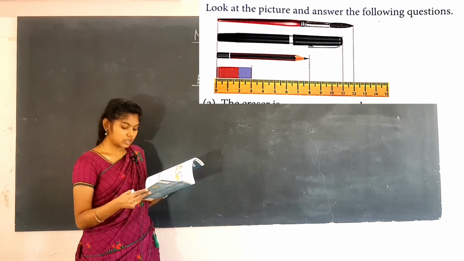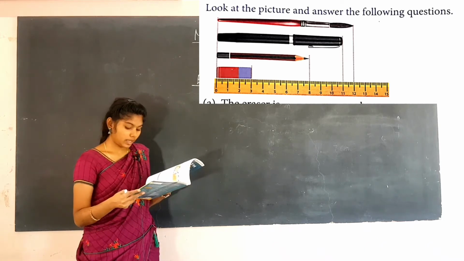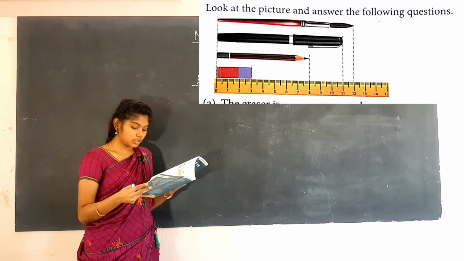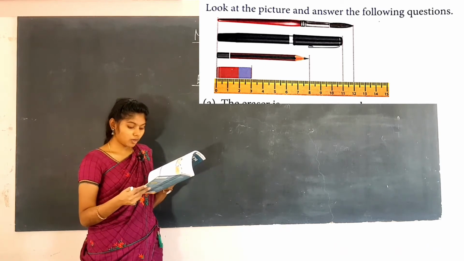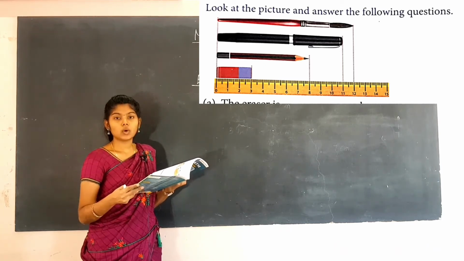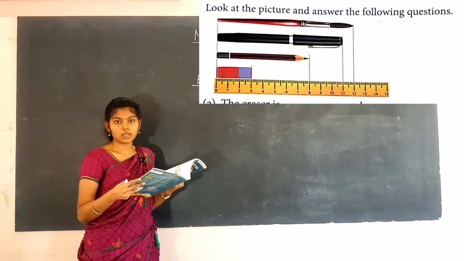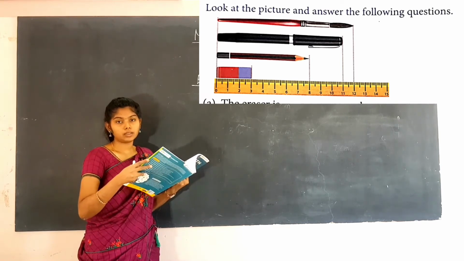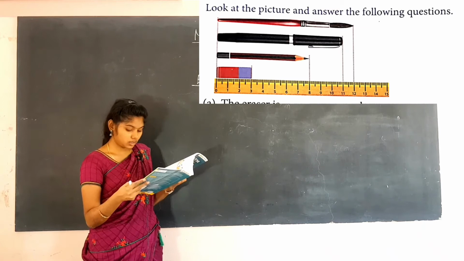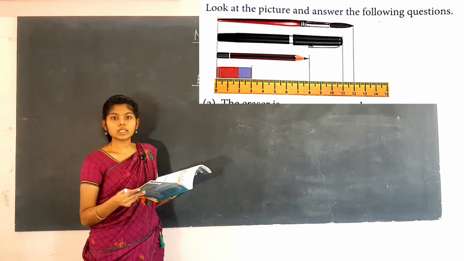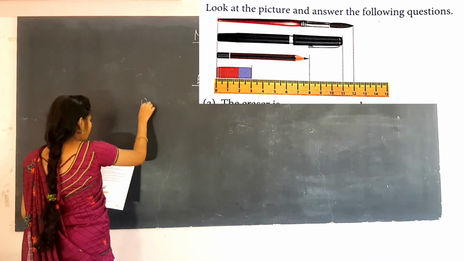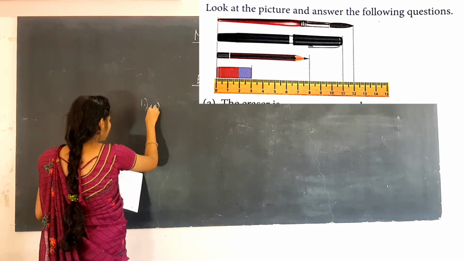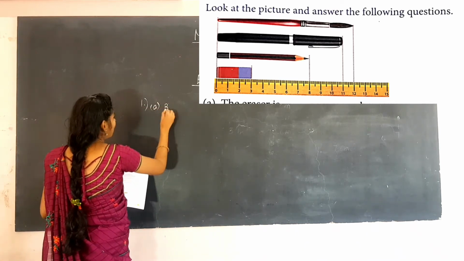The eraser is dash centimeter long. See the eraser where it is in the marking, it starts from 0 and the ending point is at 3. So, 0 to 3 it is there. From the 0 it has started, the tip is there and the ending point is 3. So the measurement is so easy, that is 3 centimeter. So the first answer, for A, it is 3 centimeter long.